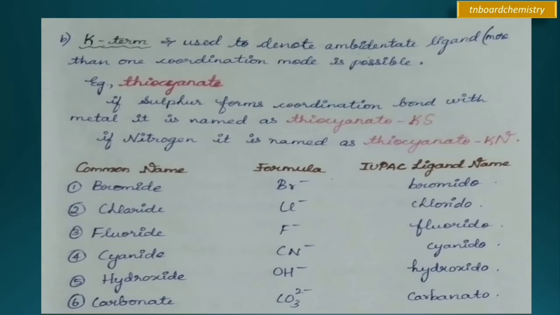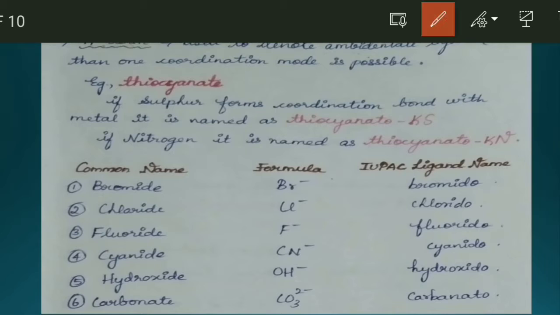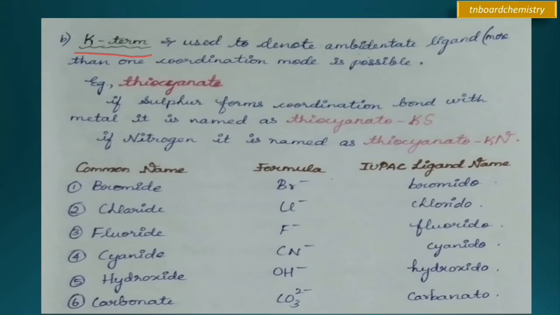Then next point is, the kappa term is used to denote an ambidentate ligand. That is when more than one coordination mode is possible, if it coordinates through more than one coordination site.